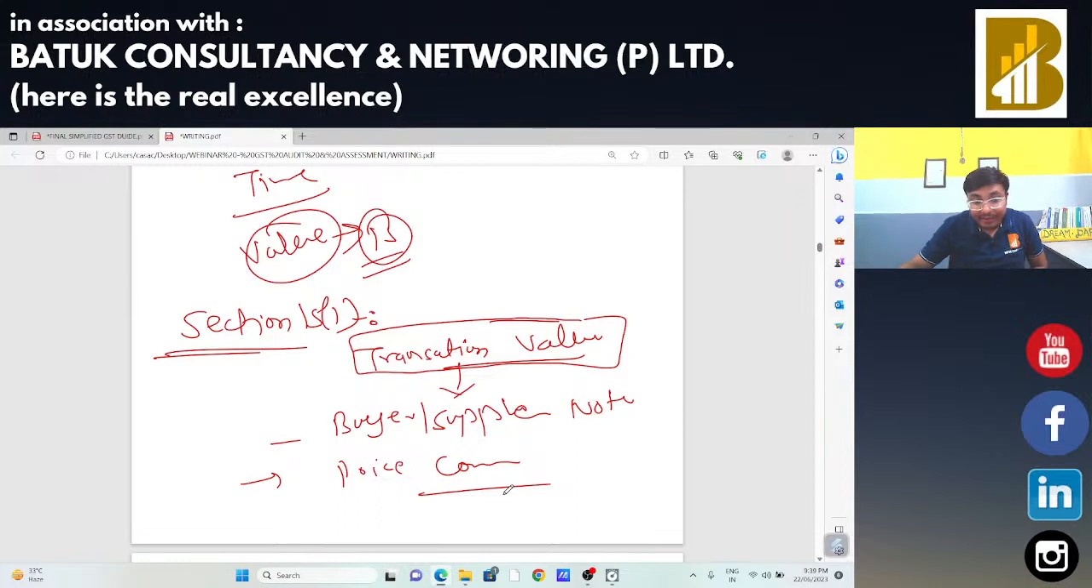So in that case, the transaction value will be treated as the value of supply, that is 1599. Whenever you are going for a departmental audit or scrutiny, at that time you need to check whether the value is decided as per the correct provisions or not. In that case, the buyer and supplier are not related parties and price is the sole consideration.